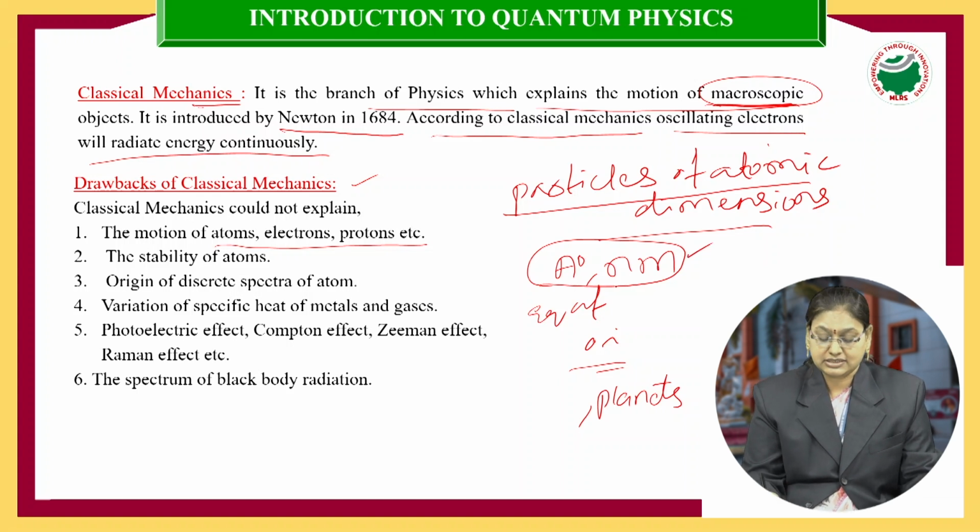So, we can say that classical mechanics cannot explain the motion of microscopic particles like electrons, protons, neutrons, etc.